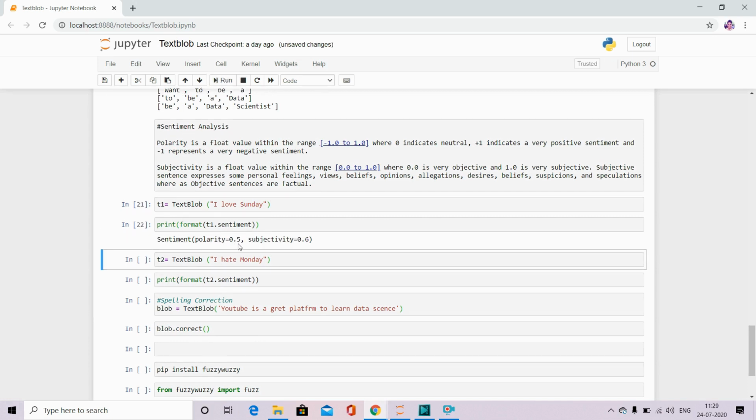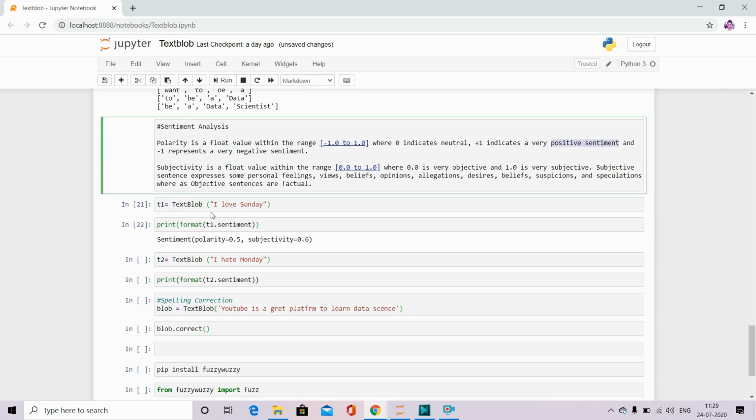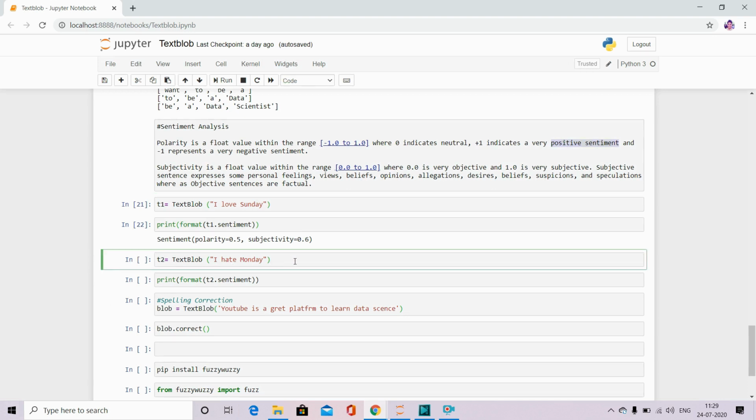It is giving me a polarity of 0.5 and subjectivity of 0.6. Polarity 0.5, it is positive, so it is a positive sentiment. Subjectivity is 0.6. It is subjective because I love Sundays. Maybe some people may not like Sundays. So again, if I give I hate Mondays, because everybody hates Mondays because we have to go to offices and all. So let me run this.